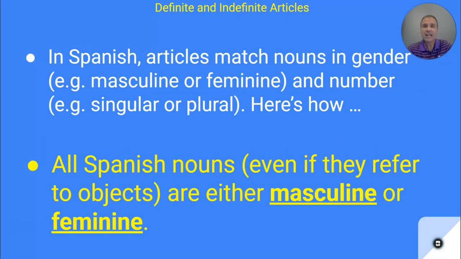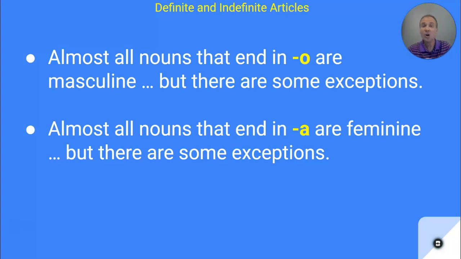In Spanish, articles have to match nouns in gender, and by gender we mean masculine or feminine, and number. What number means is that it has to be either singular or plural. All right, here's how. All Spanish nouns, even if they refer to objects, are either masculine or feminine. Okay, so every noun is either masculine or feminine. Almost all nouns that end in the letter O are going to be masculine. Now, there are some exceptions, but for the most part, that's a general rule. Almost all nouns that end in the letter A are feminine. And again, there are going to be some exceptions, but for the most part, nouns that end in A are feminine.